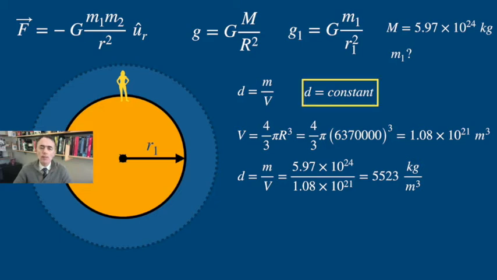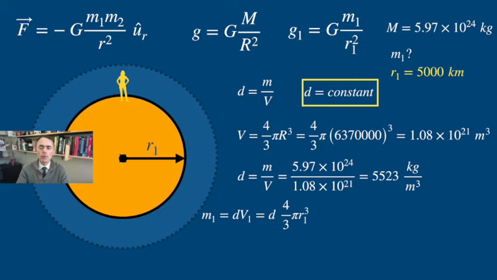If this density is constant, then the mass of the smaller sphere is this density multiplied by the smaller volume, 4/3 of pi r sub 1 cubed. Now we have the mass and we have the radius. It is straightforward now to calculate the acceleration you would feel at that depth. Let's assume it is a depth of 5,000 kilometers.